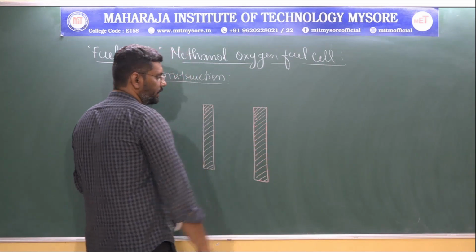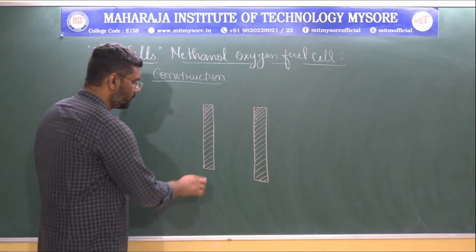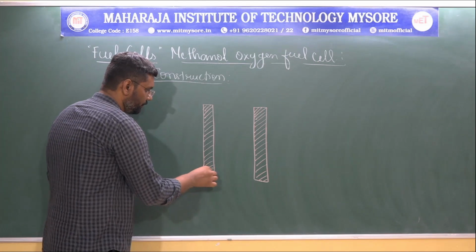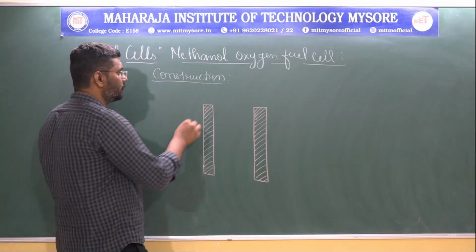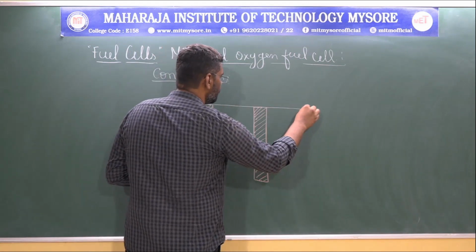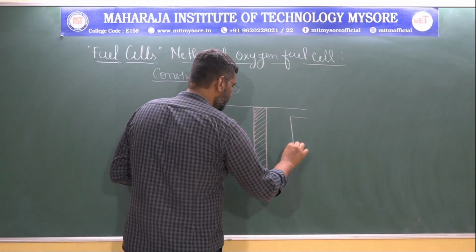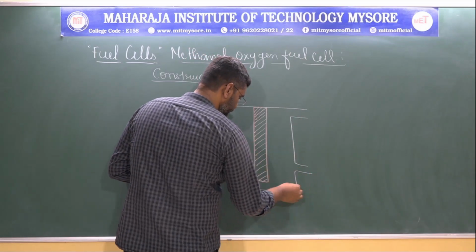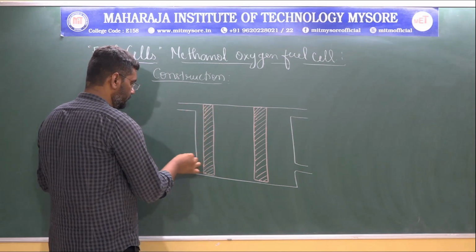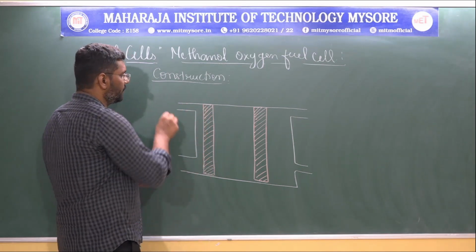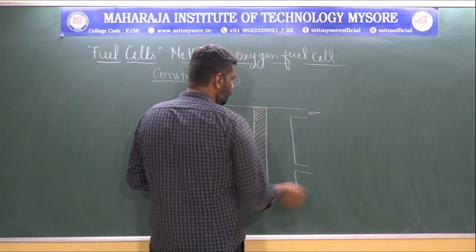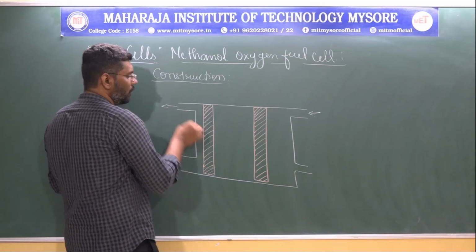Both anode and cathode are placed in two different places, and they are completely fixed in a chamber which has two inlets and two outlets.